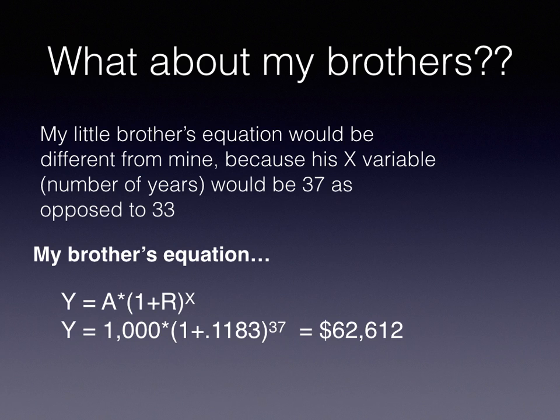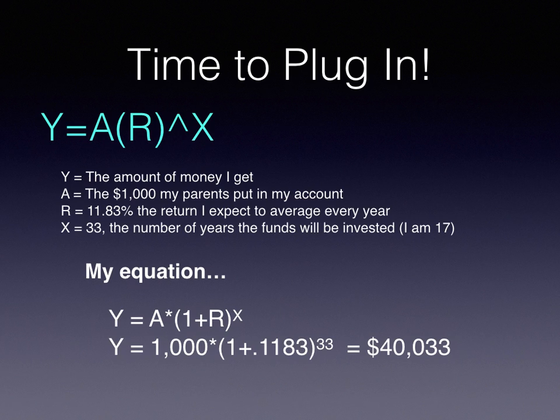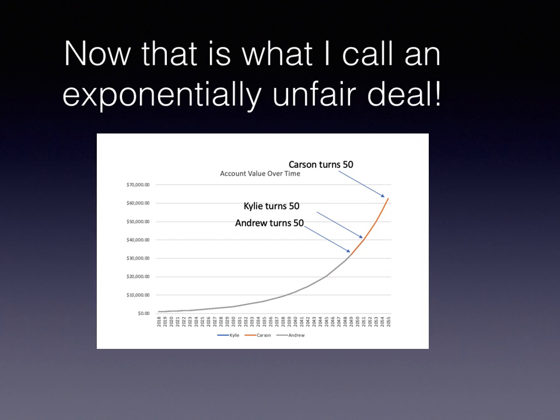So what about my brothers? My little brother's equation would be different from mine because his x variable, the number of years, would be 37 as opposed to 33. So my brother's equation becomes 1,000 times 1 plus 0.1183 to the 37th, which equals $62,612, which as you can see is over $20,000 more than I will make.